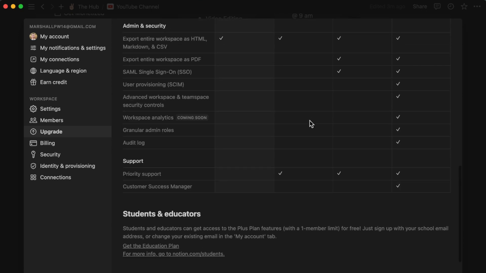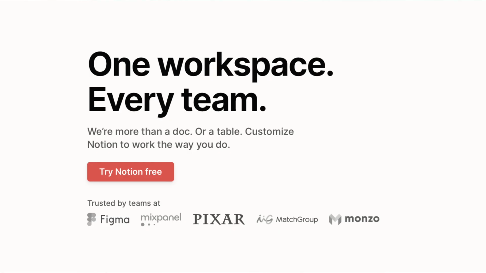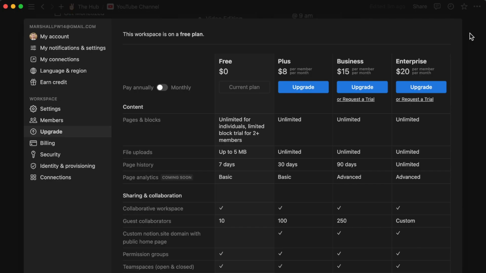Free is pretty basic, but fine for me. For people who have teams and really want to hone in on their productivity, Notion is amazing. It's used by Pixar and a bunch of other popular companies, so you know it's really good. The business plan offers more, with 90 days of page history, advanced page analytics, and other features for collaborators, and so on. When I say that Notion has changed the game, it has been an absolute game changer for my scheduling, because I cannot rave about Notion enough.